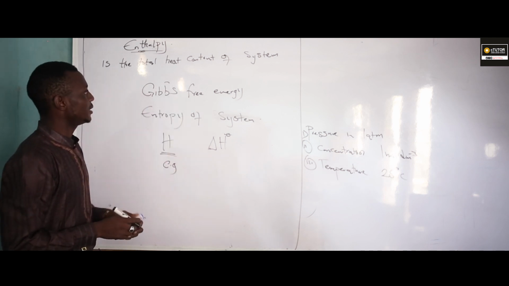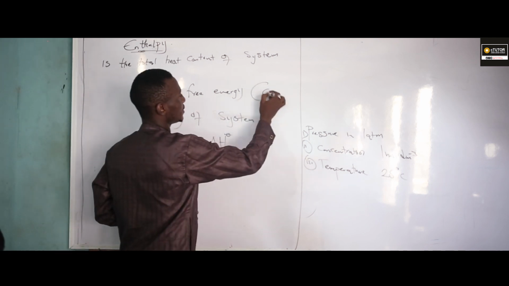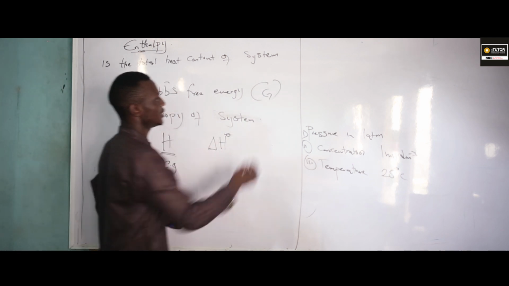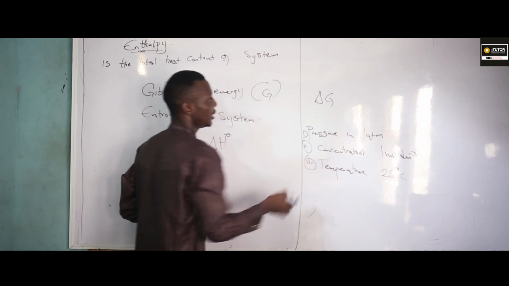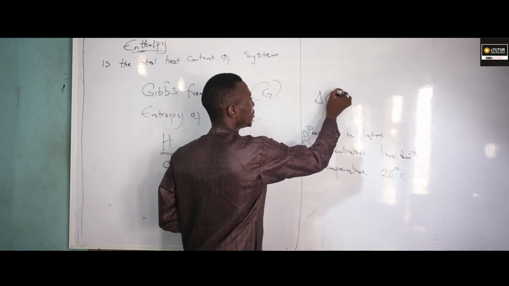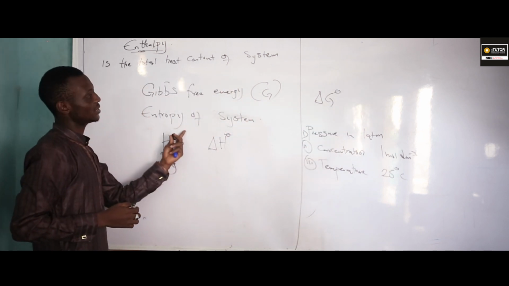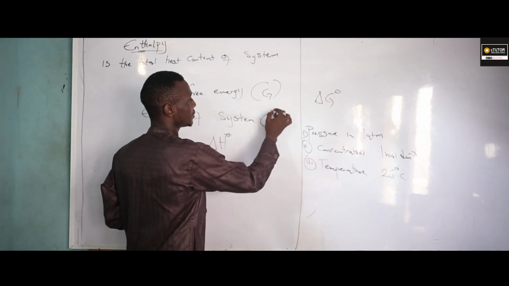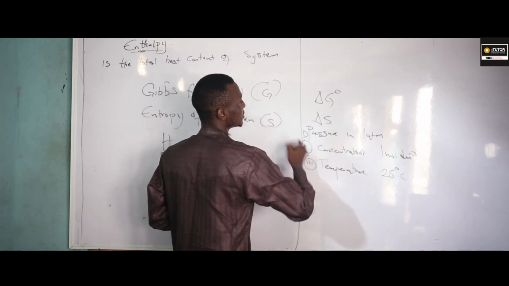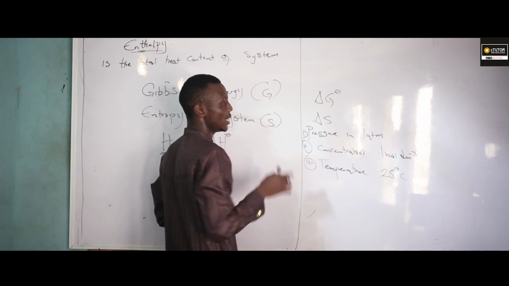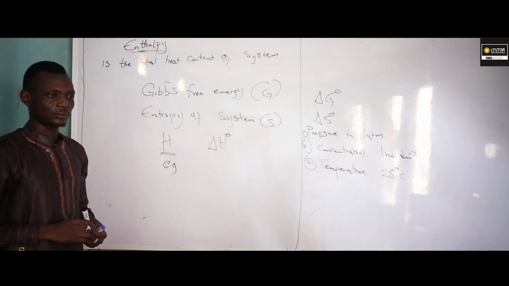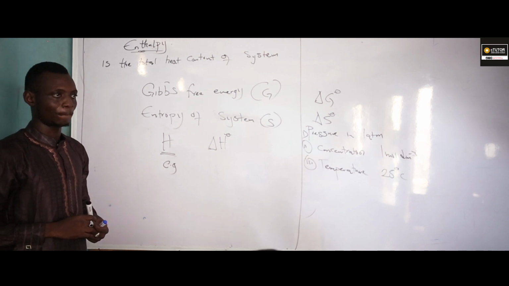Gibbs free energy is denoted with capital letter G, and the change in Gibbs free energy, delta G, measured in standard state, is given as delta G raised to power theta. The same thing with entropy, designated by capital letter S. Change in entropy is delta S. Standard change in entropy is delta S raised to power theta. Are you there? Yes. Good.